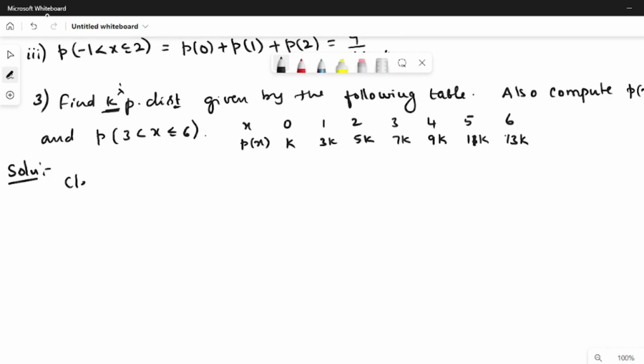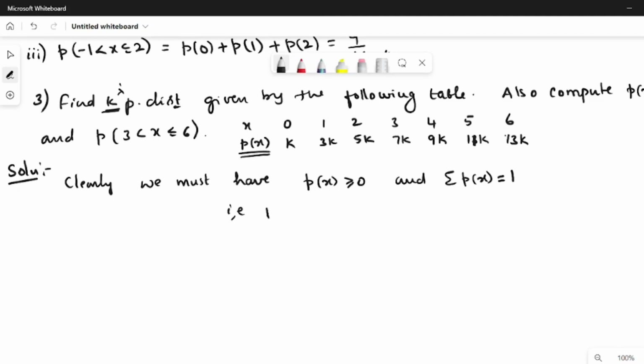Since it is a probability distribution, P of x should be a probability function, which means it has to satisfy two conditions: P of x greater than or equal to 0, and summation P of x equal to 1. The first condition implies that k must be greater than or equal to 0, because each value of P of x should be greater than or equal to 0.